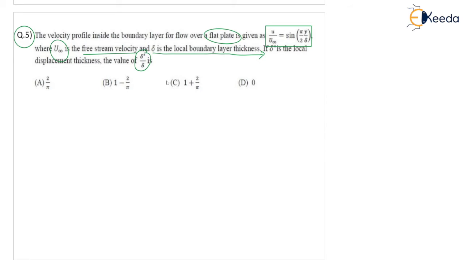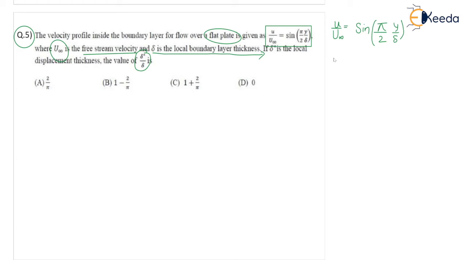Okay, so what is given here, I will write: velocity profile inside the boundary layer over a flat plate is given by u by u infinity equal to sine pi by 2 into y by del, and u infinity is the free stream velocity and del is the local boundary layer thickness. If delta star is the displacement thickness, find the value of delta star by delta.